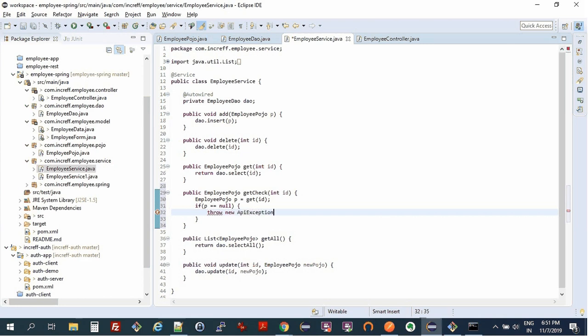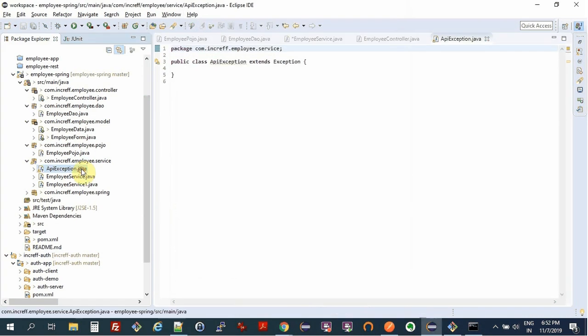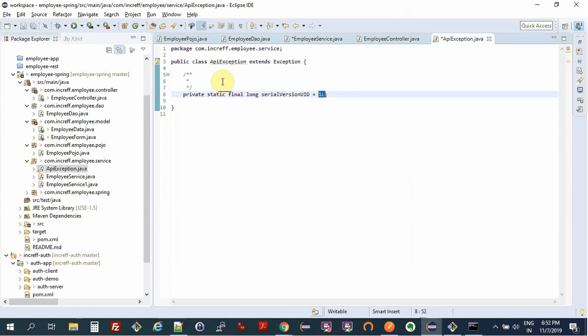We're going to create our own exception. Employee with given ID does not exist. Sorry, ID is ID, right? So we're going to create this class also in the service layer. All right, and that's basically it.